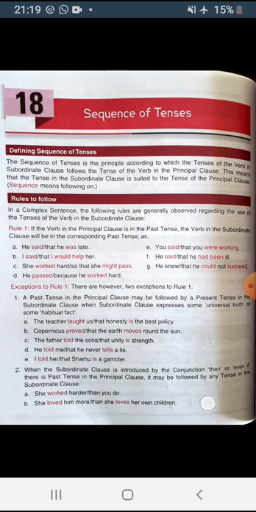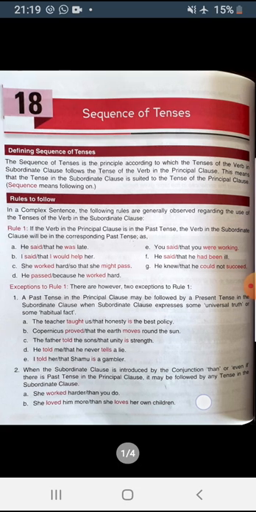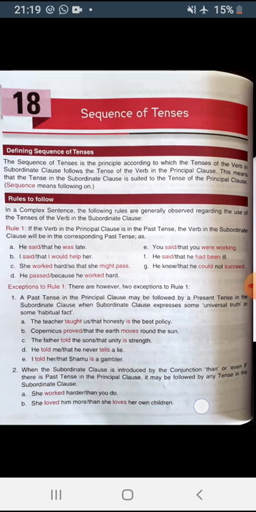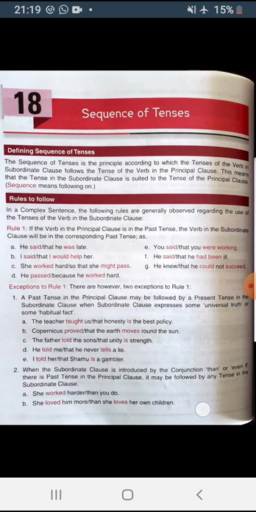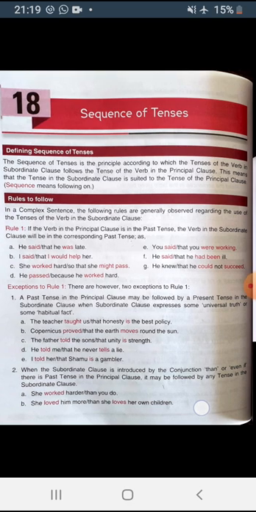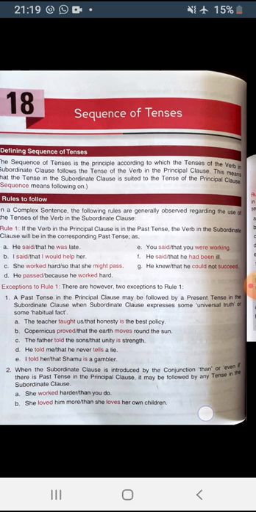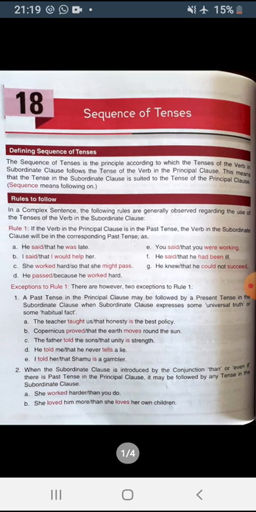Second is when the subordinate clause is introduced by conjunctions, then or even if. Then the past tense in the principal clause, the subordinate clause may be represented by any tense in the following manner. You can see, the subordinate clause will be followed by any tense. See the example. She worked harder than you do. She loved him more than she loves her own children.